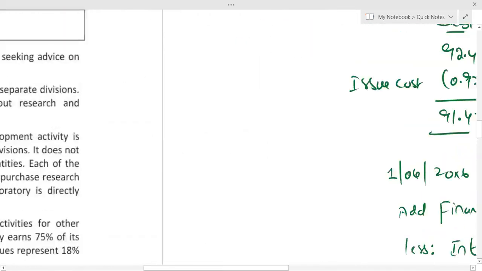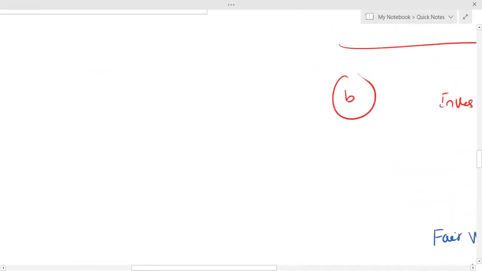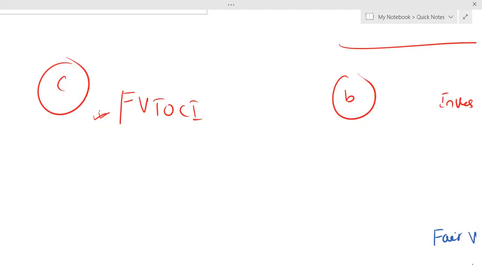There are many things, to be very honest, that you can discuss in part C. Number one, while answering part C, you have to be really good at telling your examiner exactly the classification of the investment. The classification according to the business model will have to be fair value through OCI. First, you have to be really good in the classification of investment in debt instrument because the business model is mentioned: that we'll keep the investment till maturity plus sell whenever a new opportunity comes which gives us a higher return than existing. So we'll go for selling it. So that is fair value through OCI, number one.